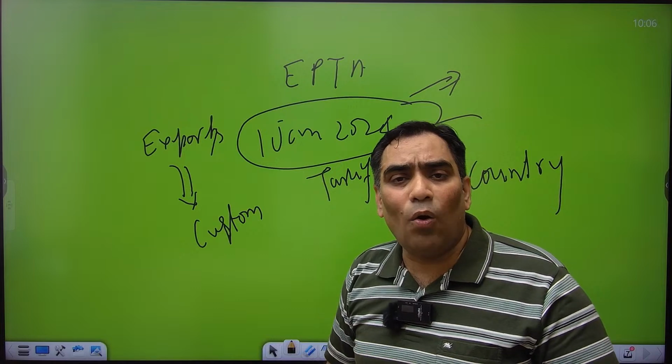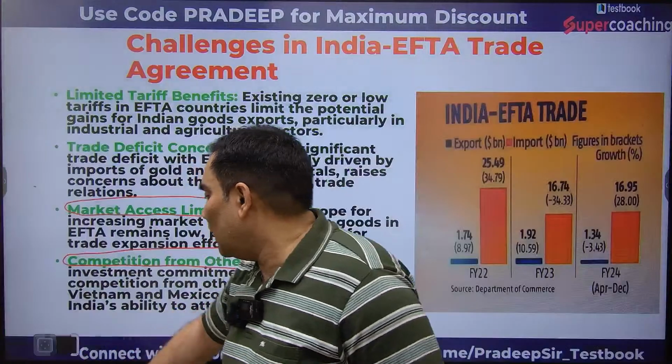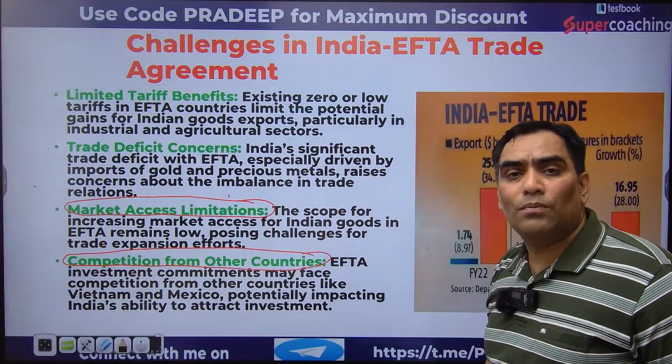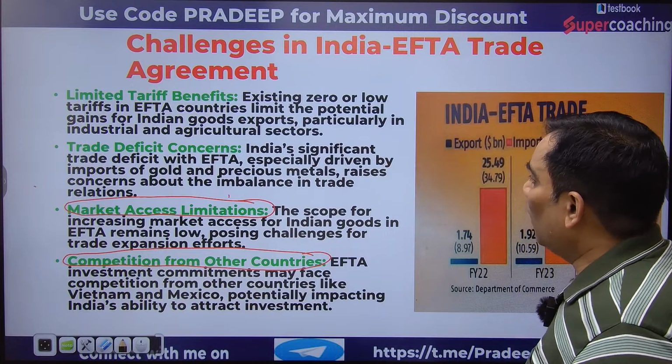Because of that, India now has to face competition from other countries as well, and this is also a challenge before India.